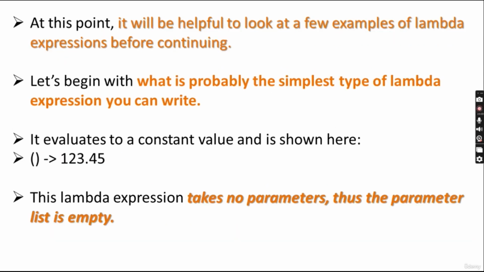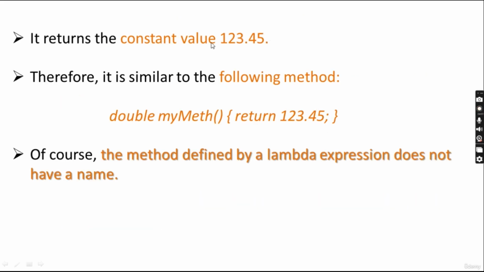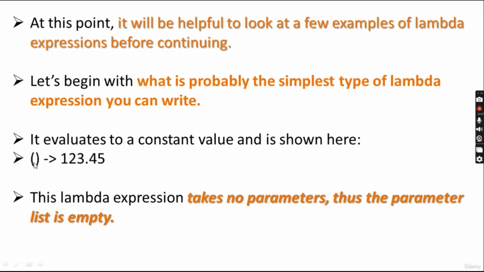Now it will be helpful to look at a few examples of lambdas before continuing. We will see simple examples. Let's begin with what is probably the simplest type of lambda expression we can write, one that evaluates to a constant value, shown here. Empty parentheses goes to 123.45. This lambda expression takes no parameters, thus the parameter list is empty, and returns the constant value 123.45. A method with no name.